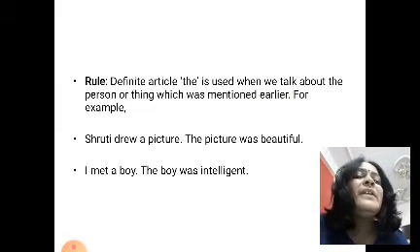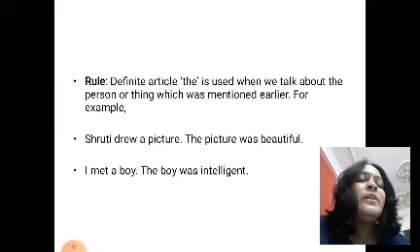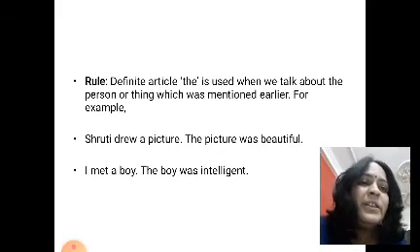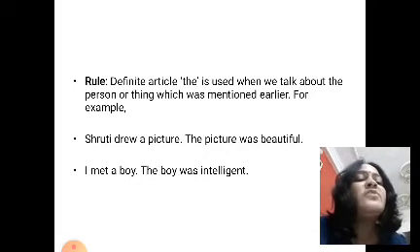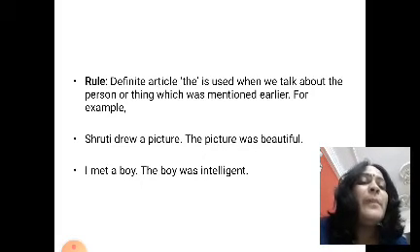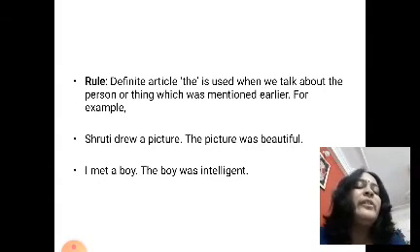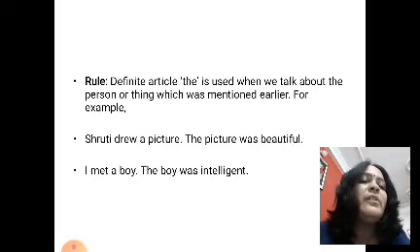Okay, then rules. We'll start with the first rule. The definite article the is used when we talk about a person or thing which was mentioned earlier. Look at this example. Shruti drew a picture. The picture was beautiful. So we are talking about that particular picture which Shruti drew earlier. Okay. I met a boy. The boy was intelligent. So it was mentioned earlier, so we have used the in place of a.